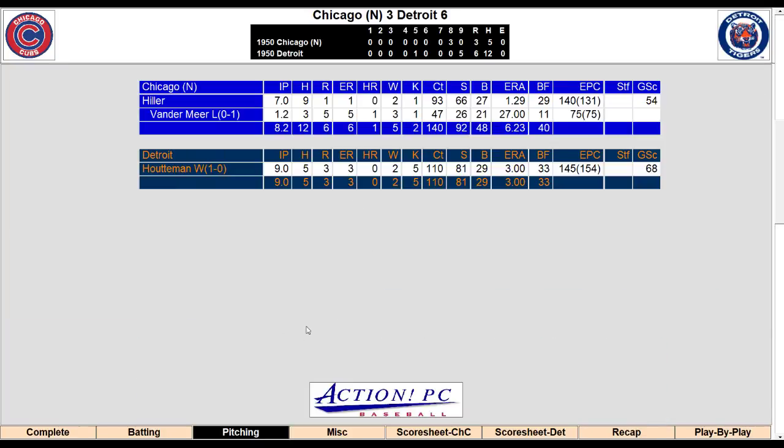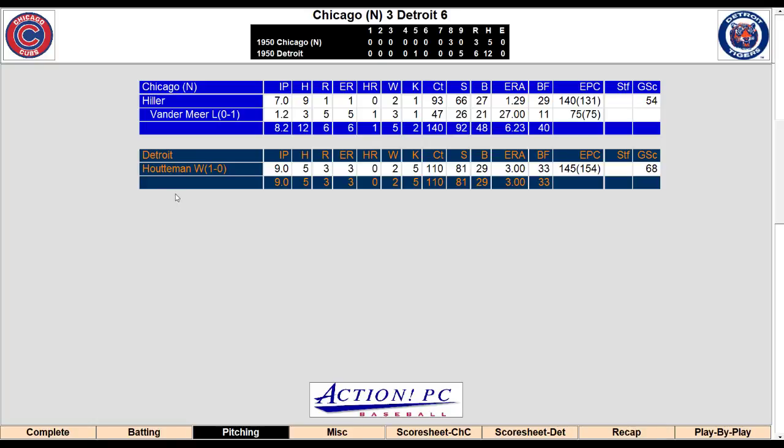Let's go to the pitching. So Hiller went 7 innings for the Cubs. 9 hits, 1 run, it was earned. Walked 2, struck out 1. When he left the game, he had the lead as the Cubs scored three runs in the top of the eighth and went up 3-1. Vandermeer struggled a little bit in the bottom of the eighth. Cubs do nothing in the top of the ninth, and Vandermeer implodes on the mound, gives up 5 runs with 2 outs.